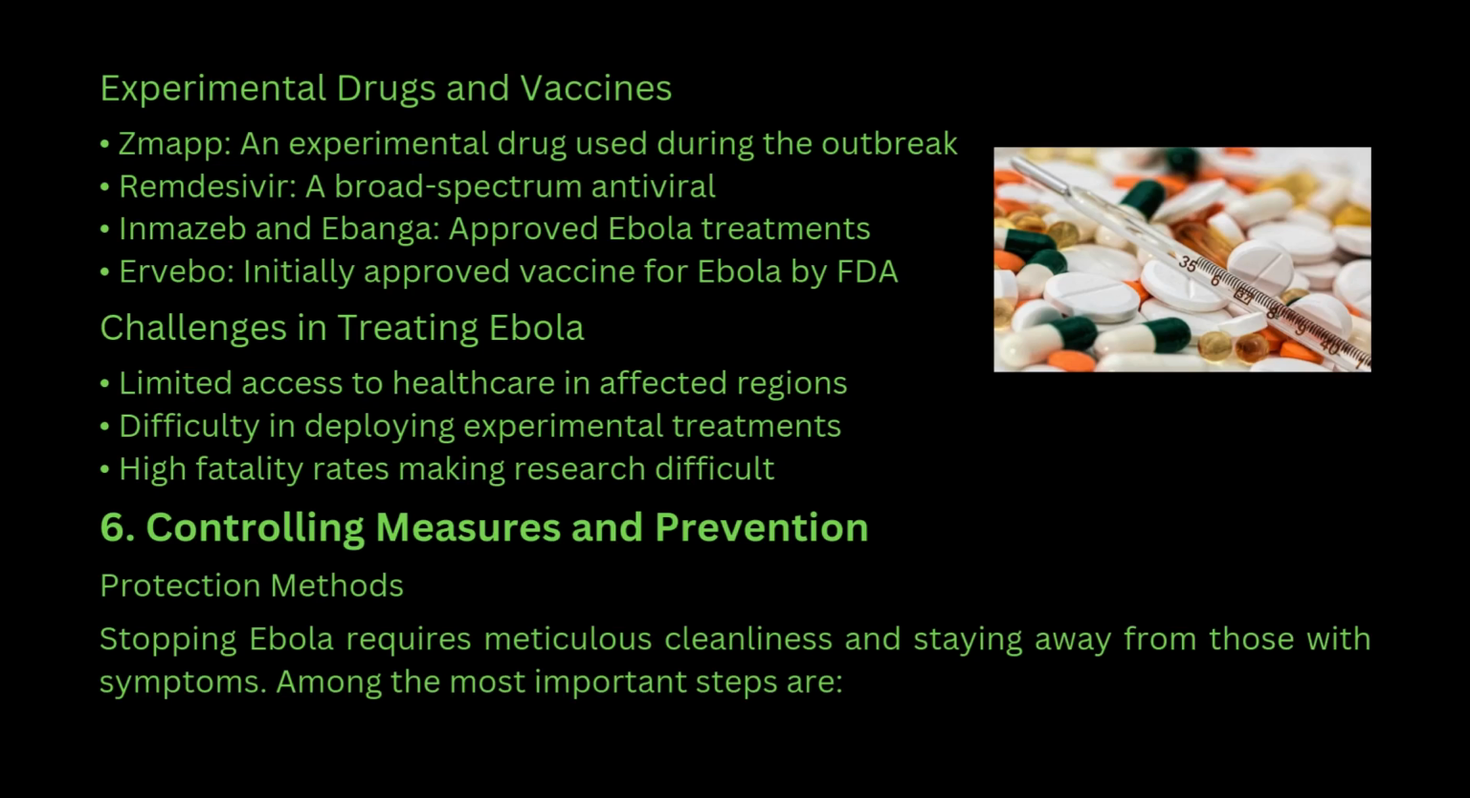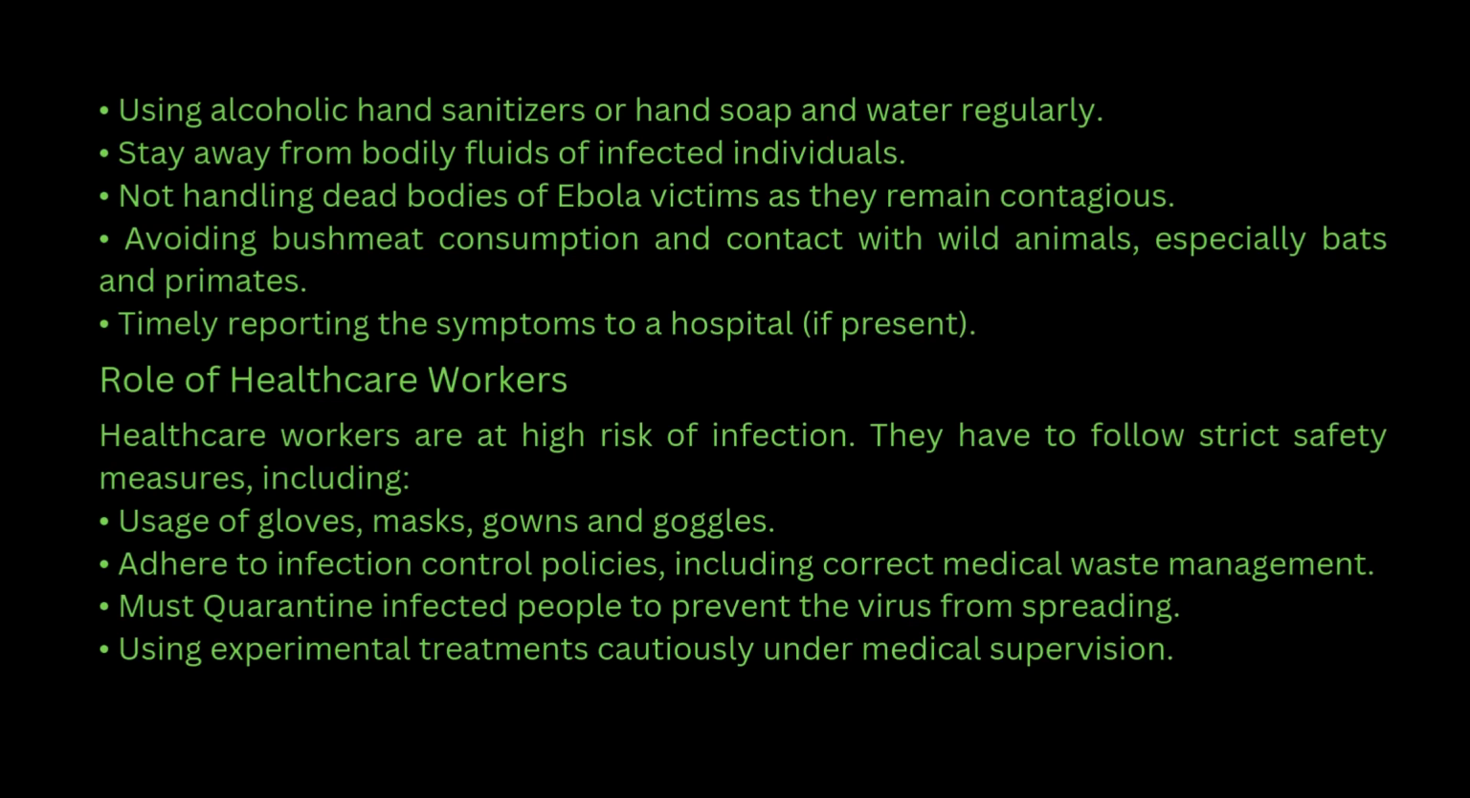Controlling measures and prevention. Protection methods. Stopping Ebola requires meticulous cleanliness and staying away from those with symptoms. Among the most important steps are using alcoholic hand sanitizers or hand soap and water regularly. Stay away from bodily fluids of infected individuals. Not handling dead bodies of Ebola victims as they remain contagious.